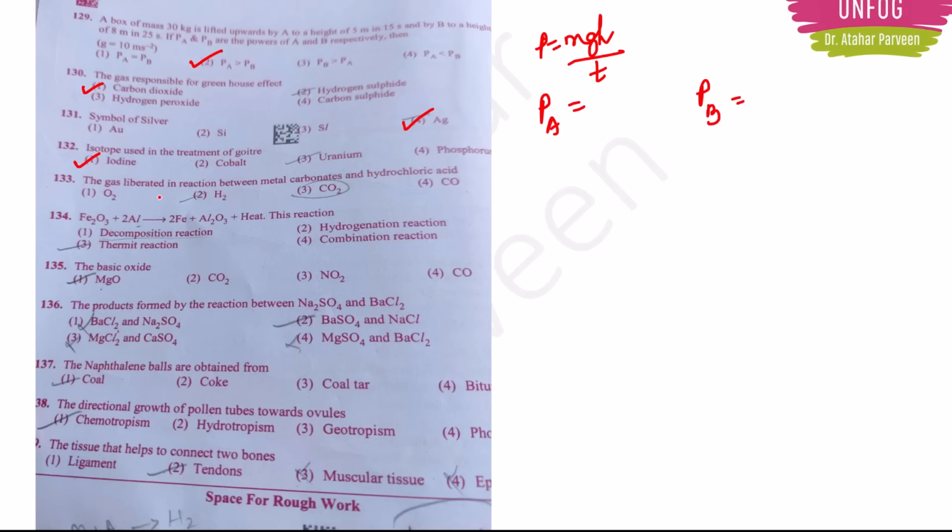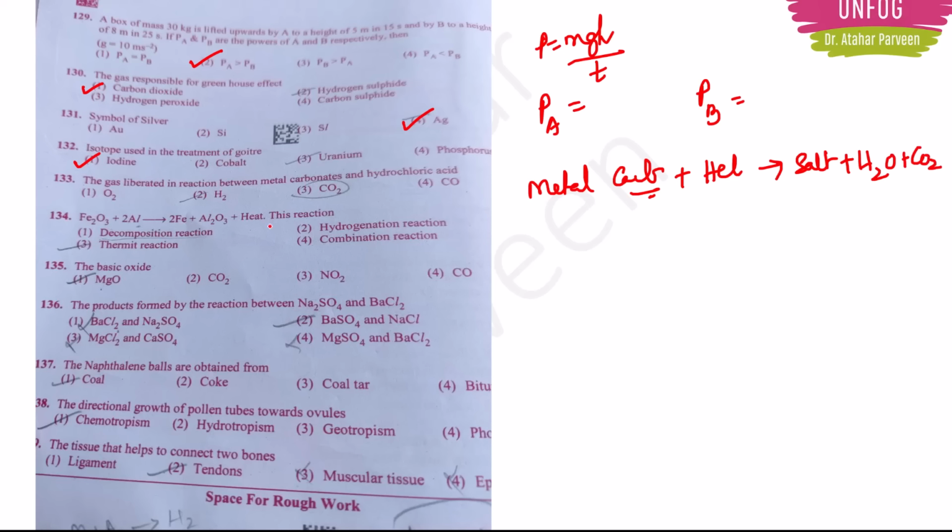Next, question number 133. The gas liberated in reaction between metal carbonates and hydrochloric acid. So here metal carbonate plus your hydrochloric acid, HCl, should give salt, water and carbon dioxide.